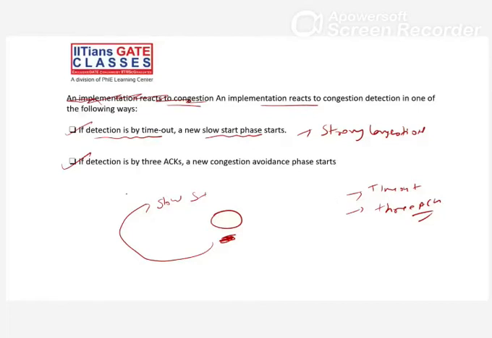Similarly, if detection is by 3 duplicate acknowledgements, a new congestion avoidance phase starts. This is a mild congestion. New congestion avoidance phase starts. See numerically how I'm saying all these things.